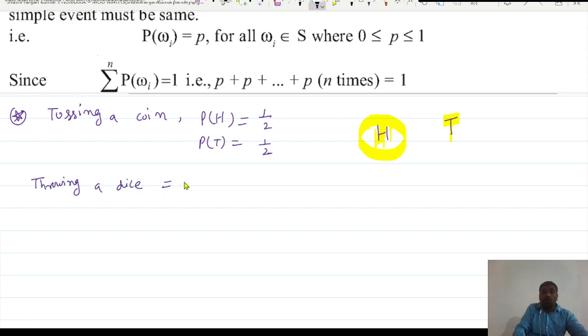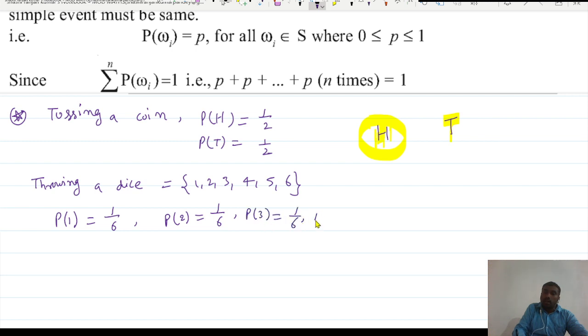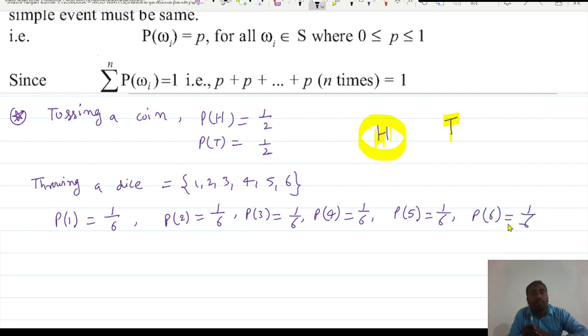So what are the outcomes? 1, 2, 3, 4, 5 or 6. What is the probability that the outcome is 1? It has only one favorable outcome out of a total of 6, so 1 upon 6. What is the probability that the outcome is 2? Again 1 by 6, because there is only one 2. The probability that the outcome is 3, again 1 by 6. The probability that the outcome is 4, again 1 by 6, right? The probability that the outcome is 5, again 1 by 6. The probability that the outcome is 6, again 1 by 6. So all have the probability 1 by 6.